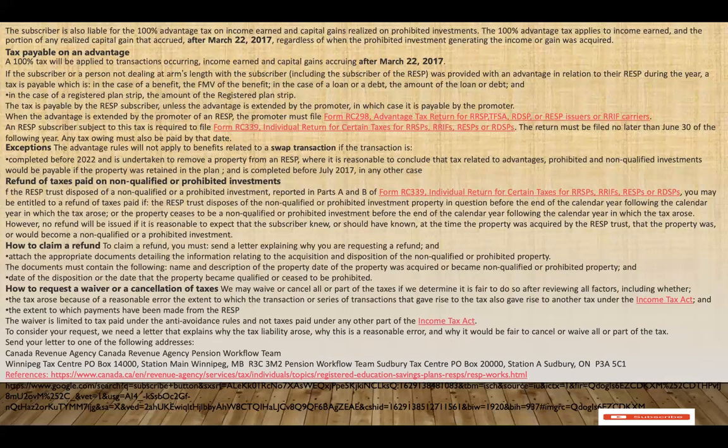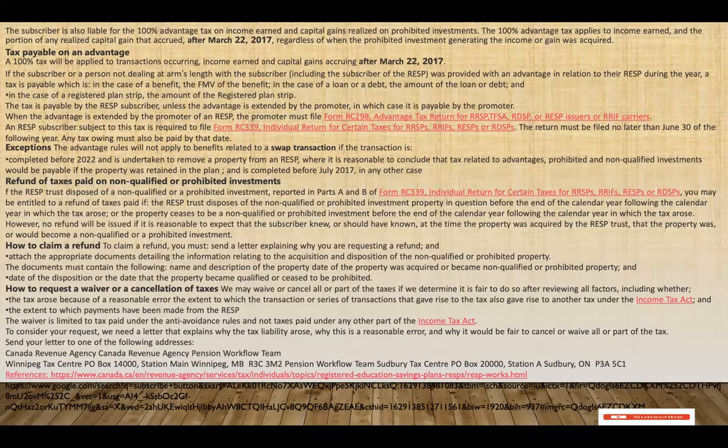So refund of taxes paid on non-qualified or prohibited investment. If the RESP trust disposes of a non-qualified or prohibited investment, you report it in Part A and B of Form RC339, Individual Return for Certain Taxes for RRSP, RRIF, RESP, or RDSP. How to claim a refund?